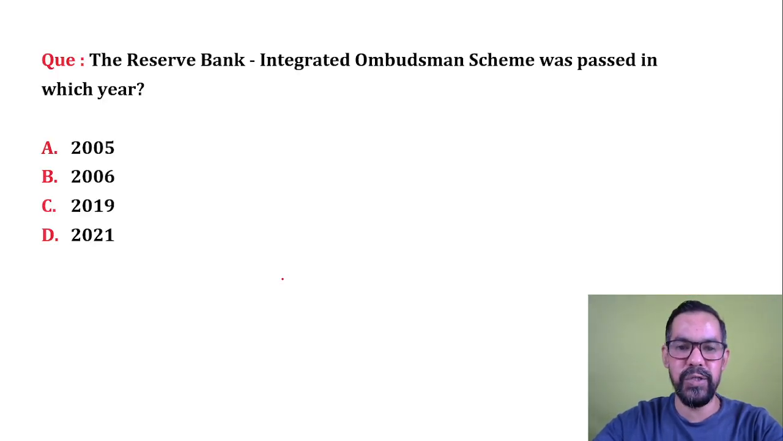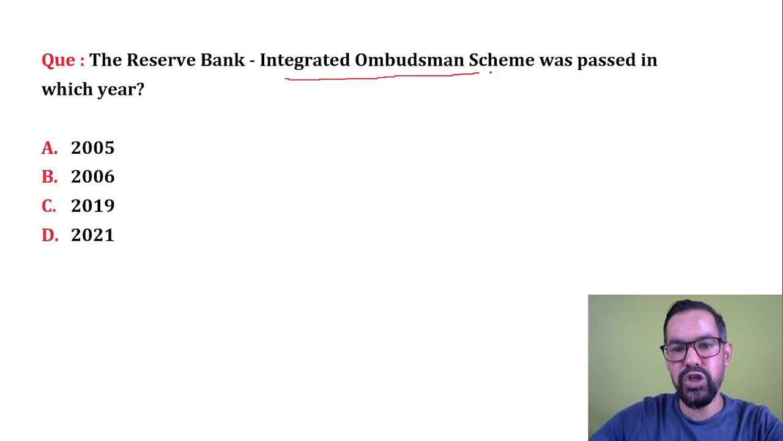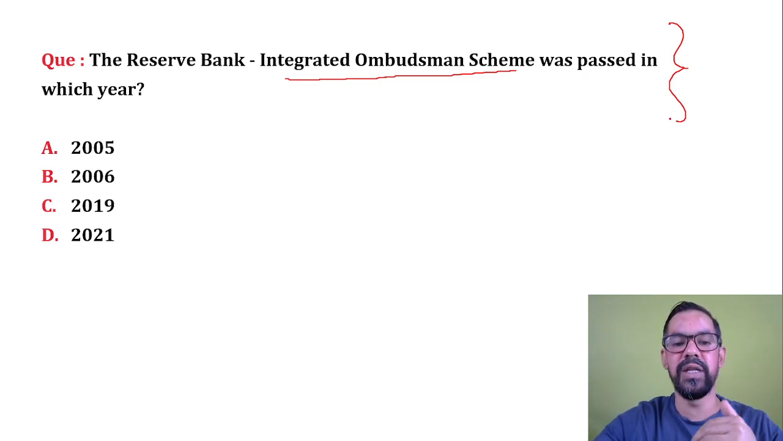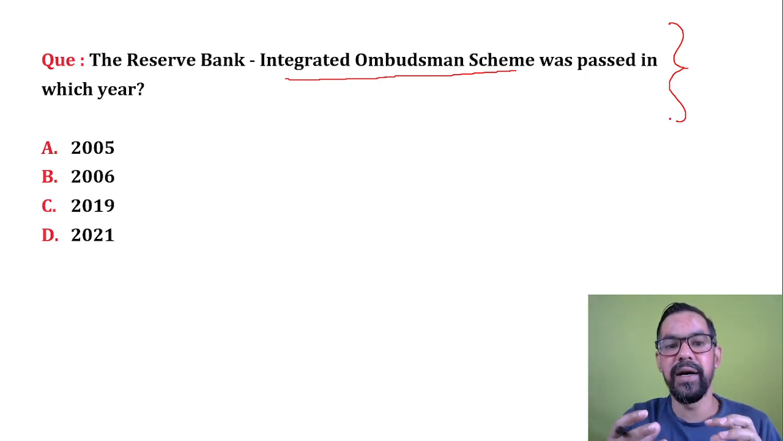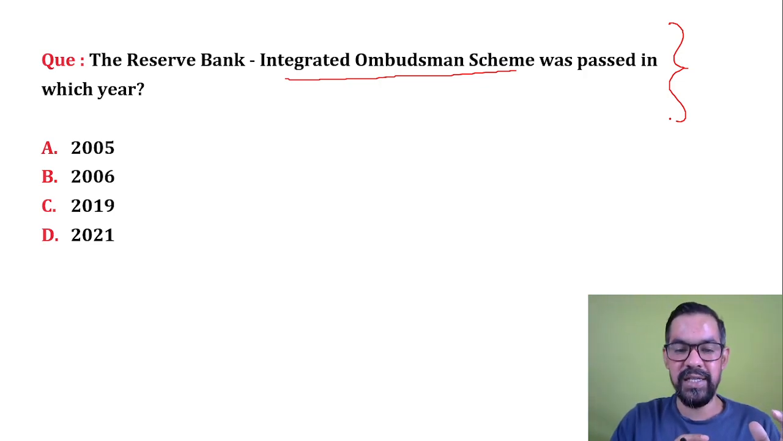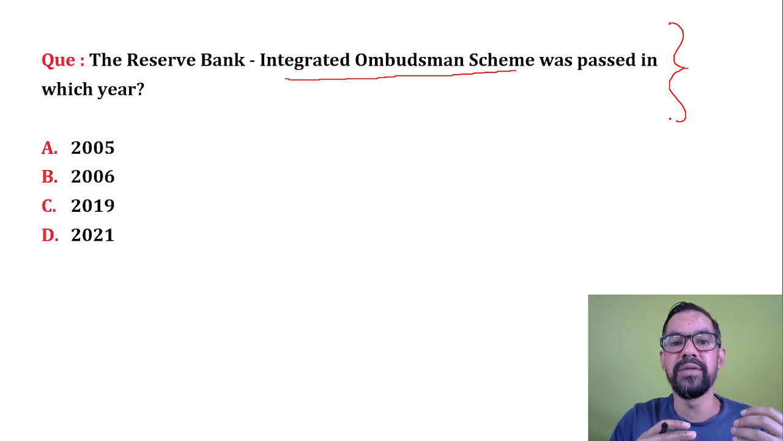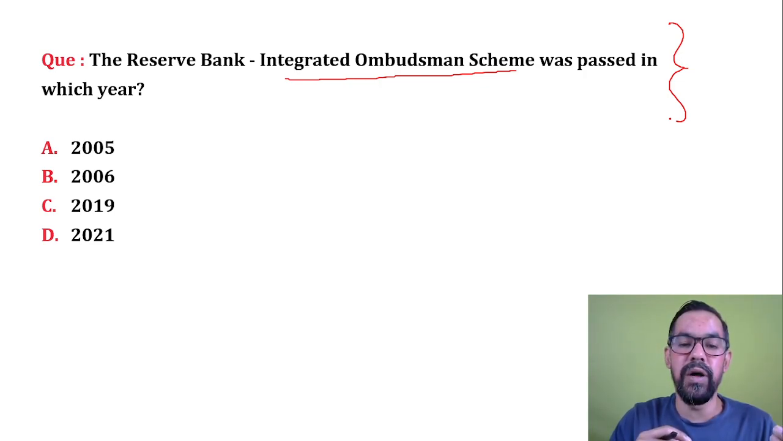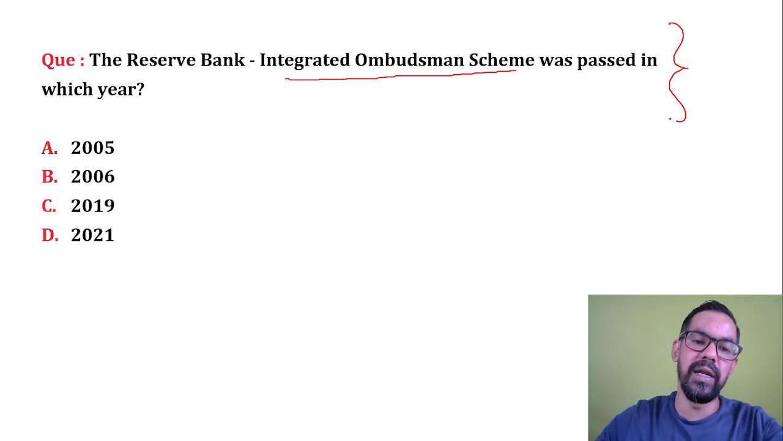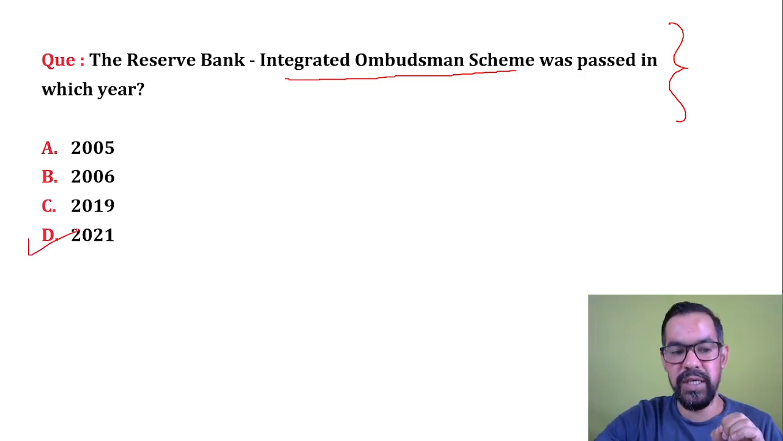So we will start with the first question on your screen. The RBI Integrated Ombudsman Scheme was passed in which of the following years? Whenever we talk about the Integrated Ombudsman Scheme, previously we had three different schemes: the Banking Ombudsman Scheme 2006, the NBFC Ombudsman Scheme 2018, and the Ombudsman Scheme for Digital Transactions 2019. In 2021, RBI merged all these three schemes, so it is now known as the RBI Integrated Ombudsman Scheme. So option D will be the correct answer for this question.